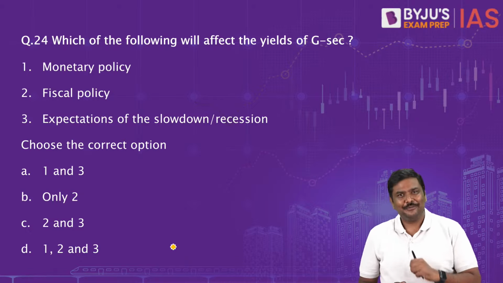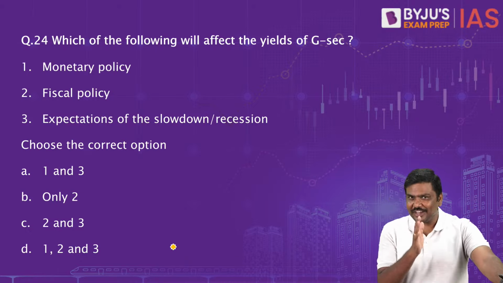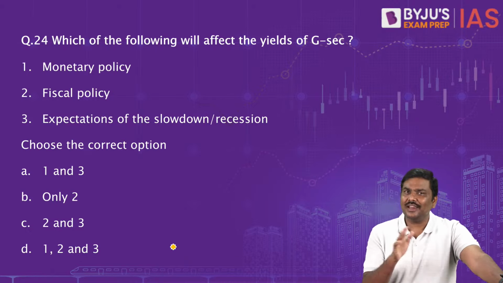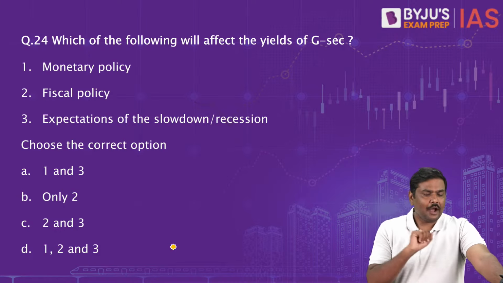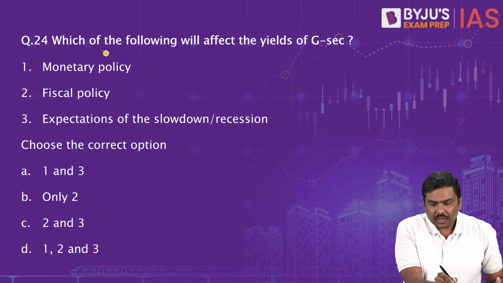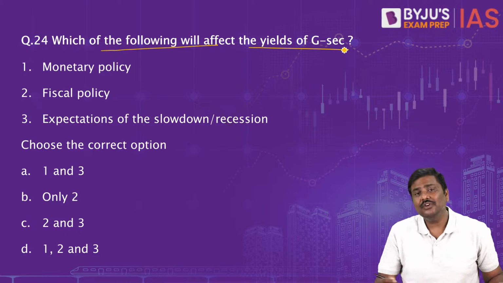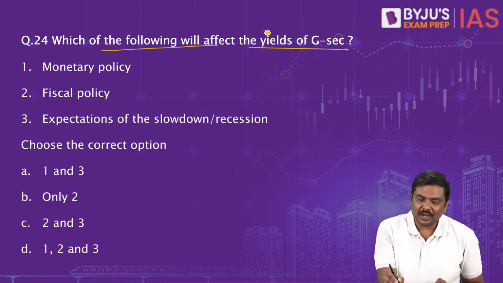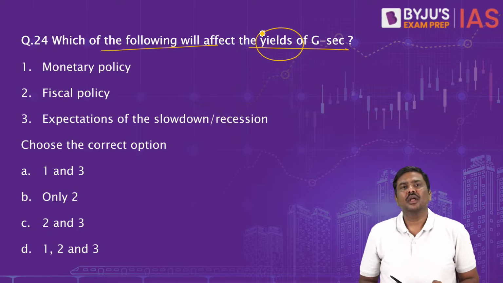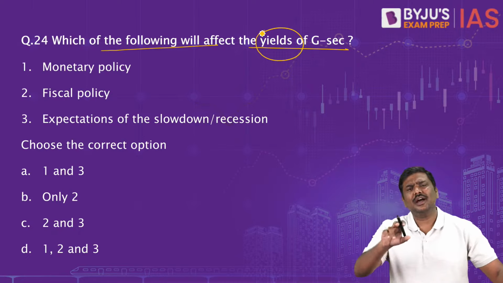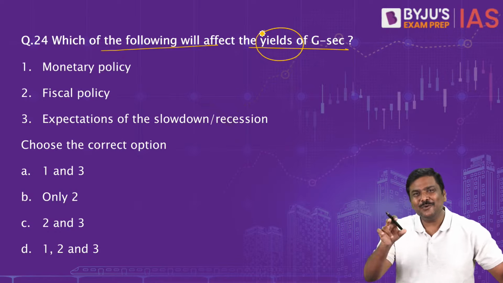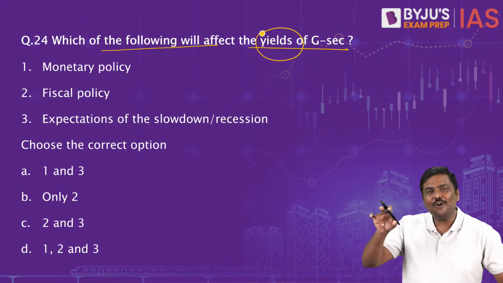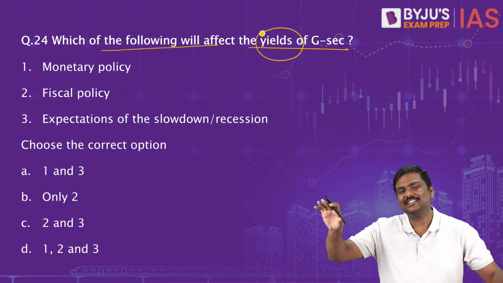Question number 24. Yesterday we solved question number 23, or till the end of 23. Today let's start with 24. Which of the following will affect yields of G securities? Very often in the newspapers you would have come across the term yields. And many of you would still be confused as to what is a yield, what is a coupon, what is the interest, and how all of them are connected.